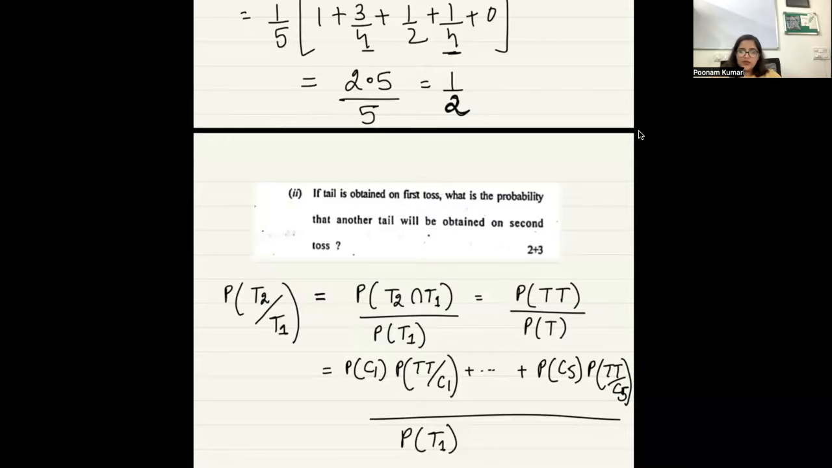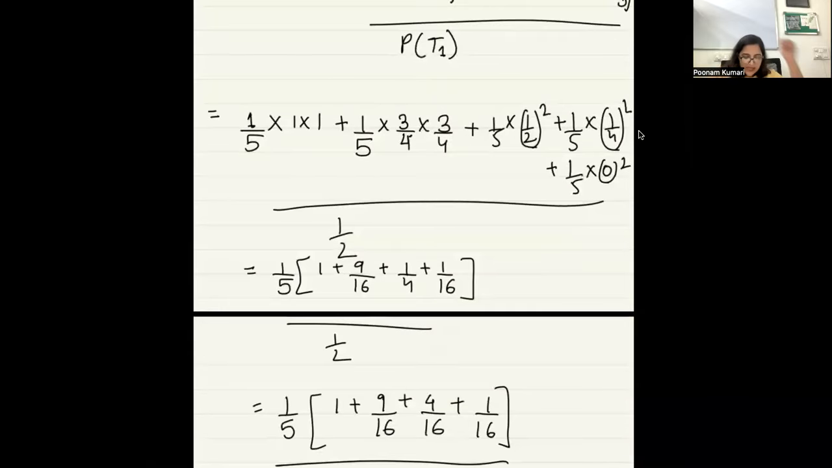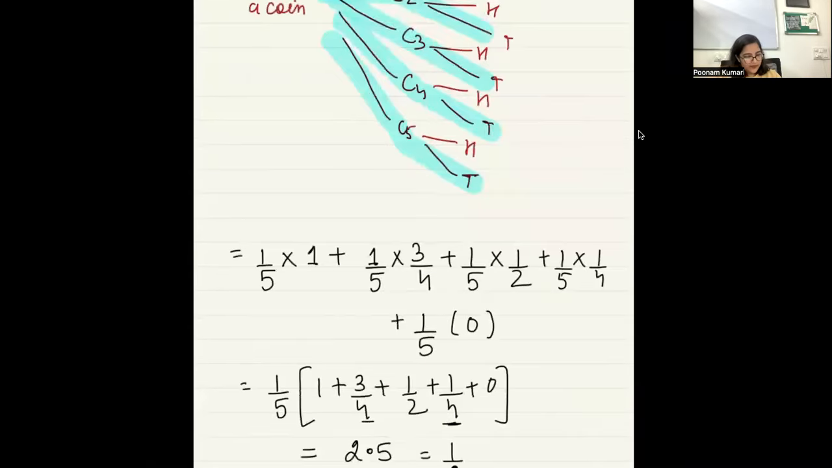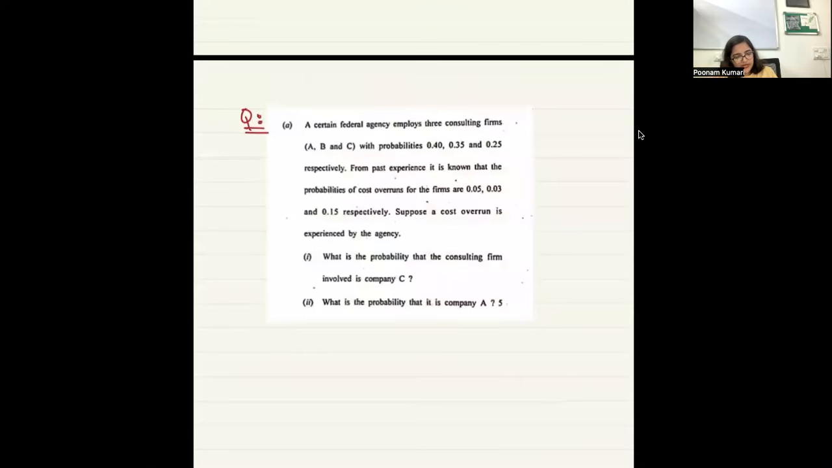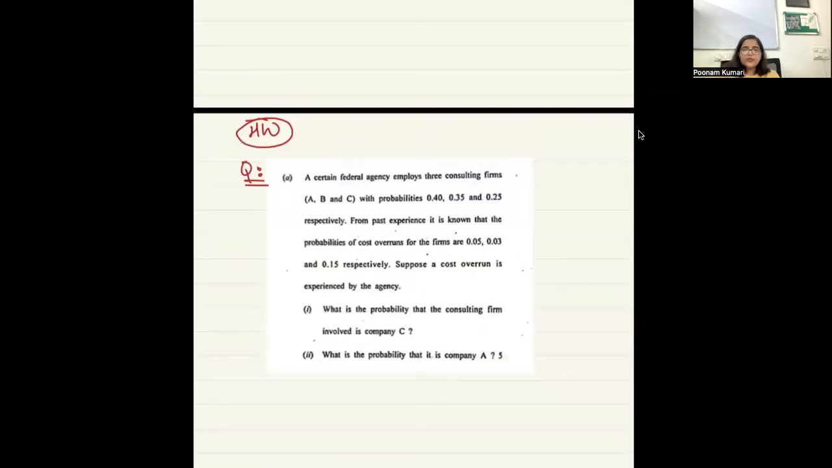All right, fine, okay guys, any other doubts in this? So for now you have this homework, try to do this, and there is one more problem which you should try. Let me show you that. Where is it?